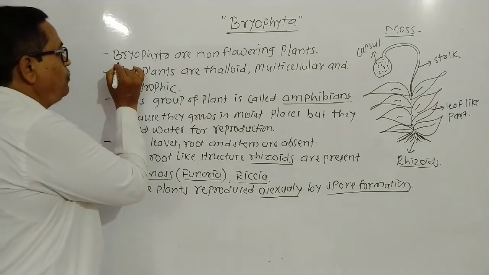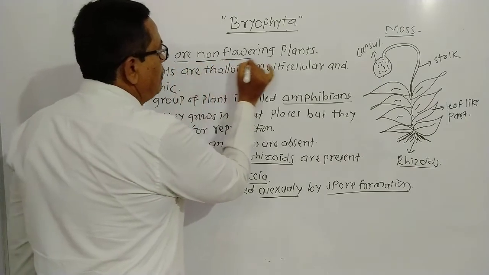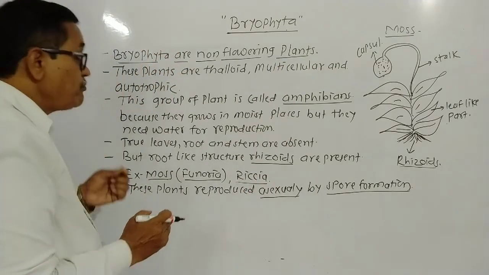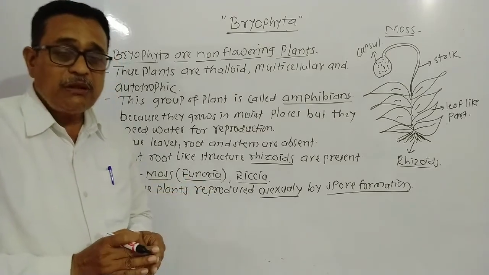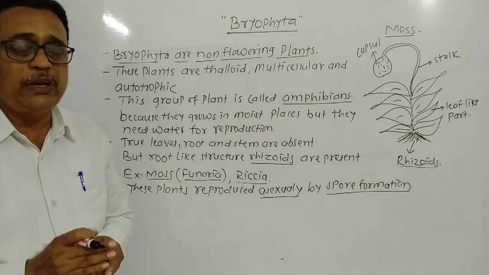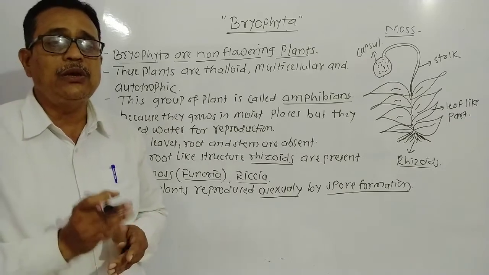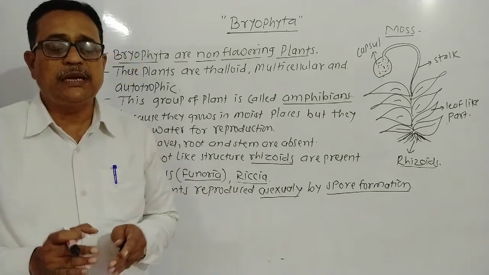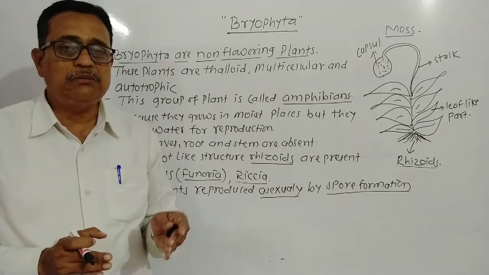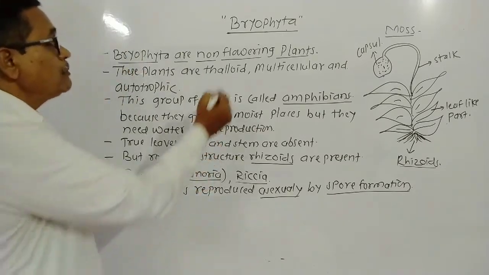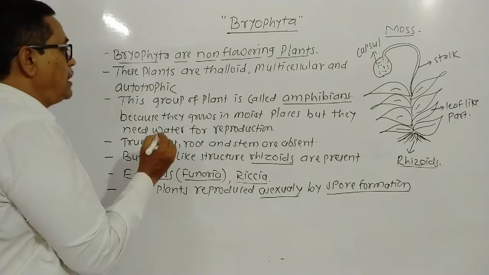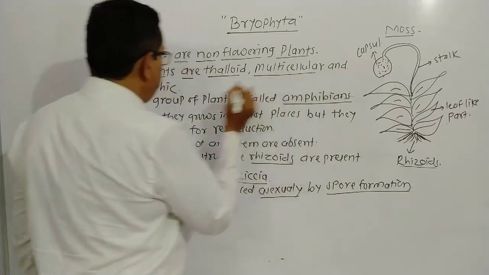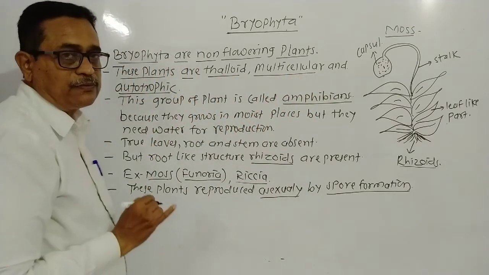Look here, Bryophyta are non-flowering plants, meaning they do not bear flowers, hence they are included in the cryptogams. According to the classification of plants, cryptogams are the non-flowering plants and phanerogams are the flowering plants. Bryophyta are non-flowering, thalloid, multicellular, with an autotrophic mode of nutrition.